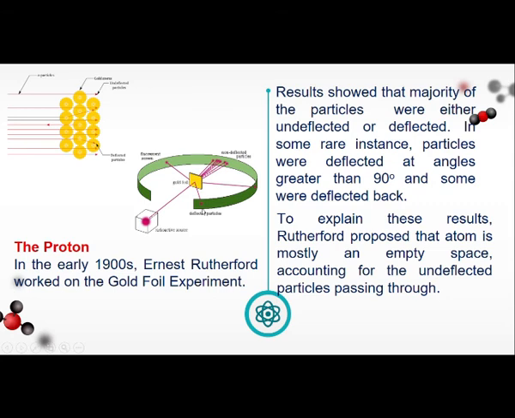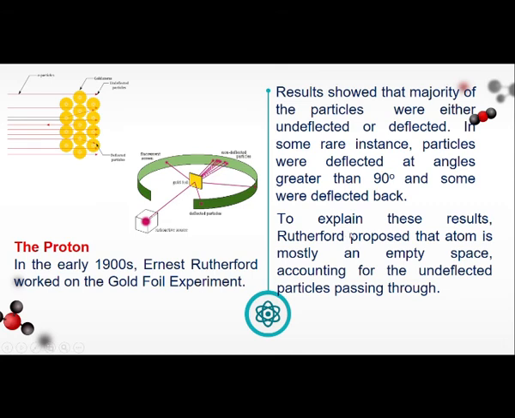To explain these results, Rutherford proposed that atom is mostly an empty space, accounting for the undeflected particles passing through. So sabi ni Rutherford, yung atom is composed mainly of empty space since maraming non-deflected or undeflected particles na nakapass through.